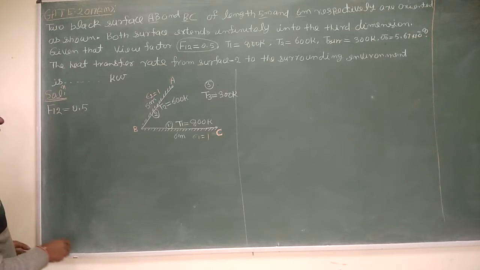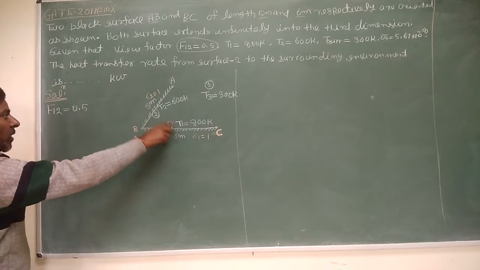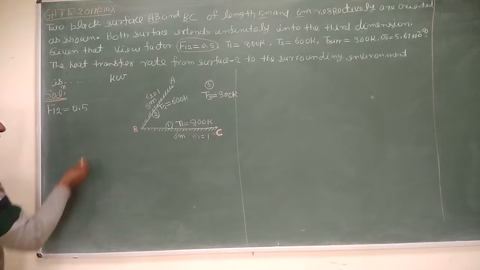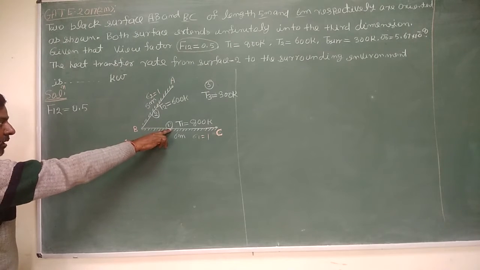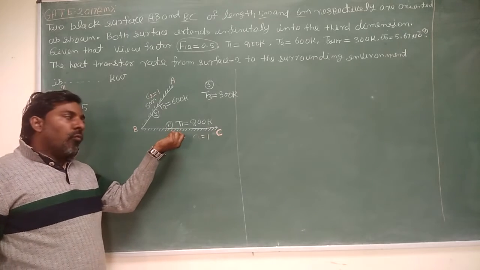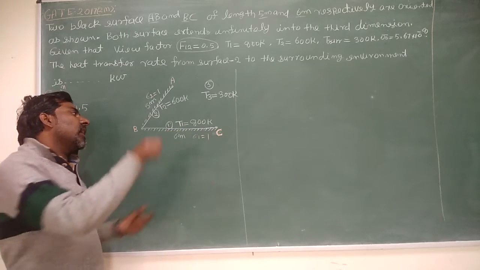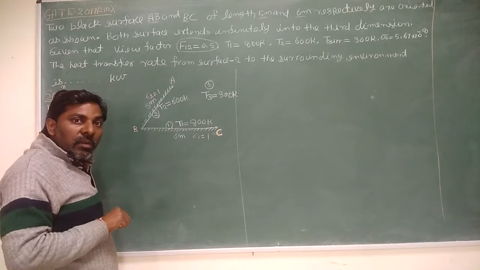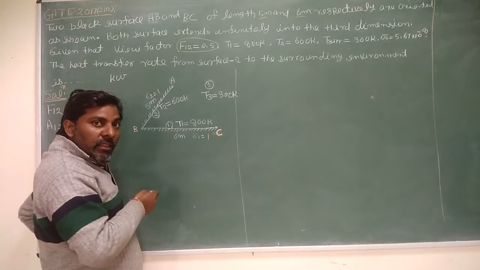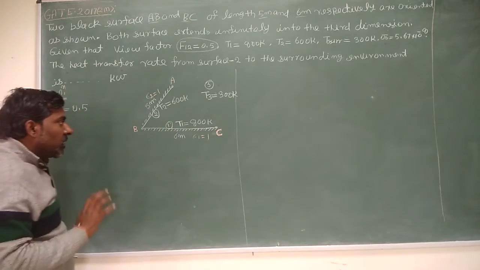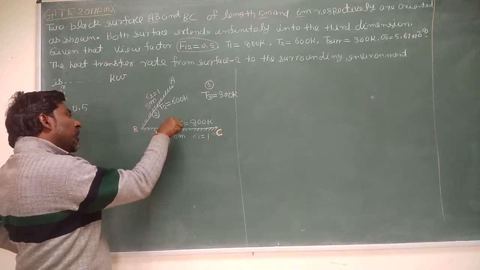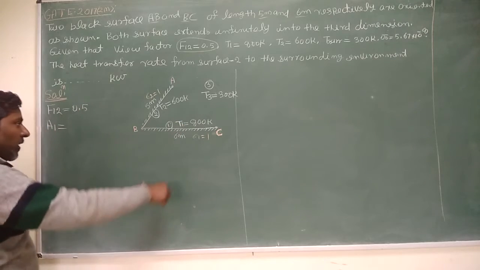Before going into the calculation, let us calculate the areas of surfaces 1 and 2. It cannot be calculated for 3 because that is the surrounding. So what will be the area of BC? You have to take 1 meter width because the length in that direction is infinite, and the calculation cannot be done for infinite. If the length is infinite, how do you calculate the area? That area will be infinite, so it is not possible. So you have to do the calculation per unit width. So I am taking the width as unity.